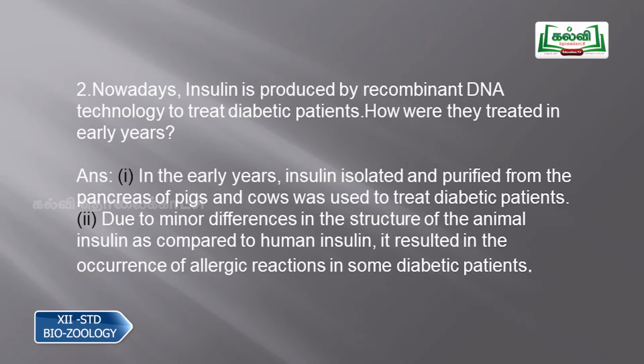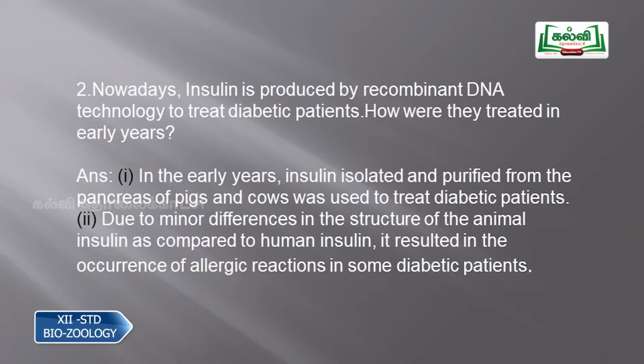The second question is, nowadays insulin is produced by recombinant DNA technology to treat diabetic patients. So how were they treated in early days? Now we have recombinant technology, but in earlier days how were they treating this disease? The answer is, in early years insulin was isolated and purified from the pancreas of pigs and cows and was used to treat diabetic patients.